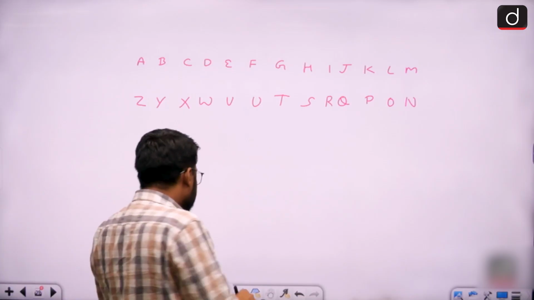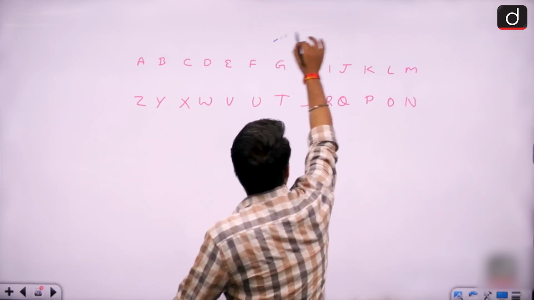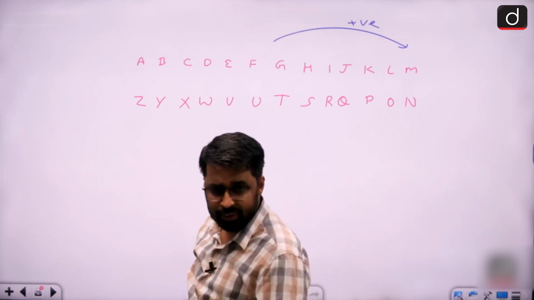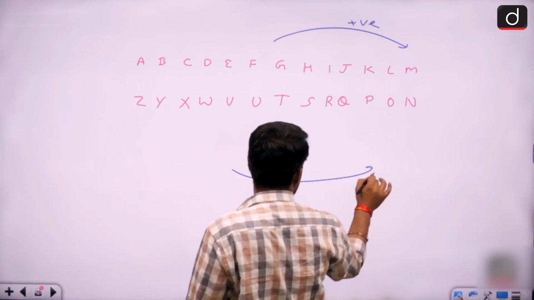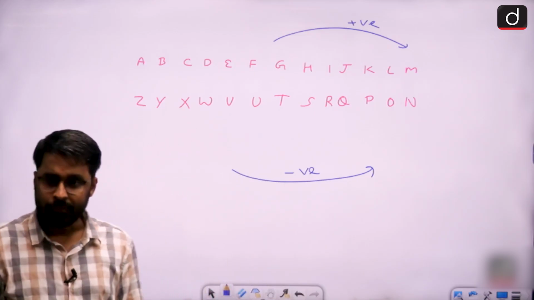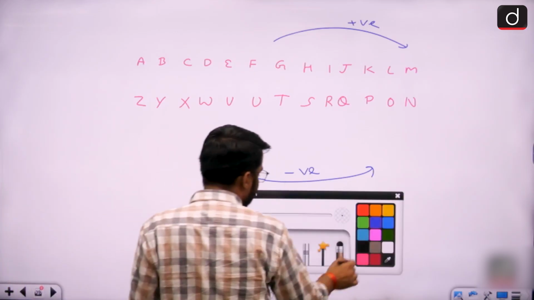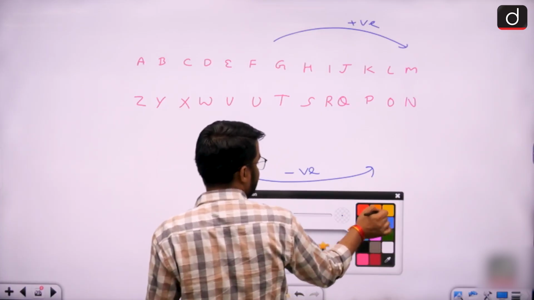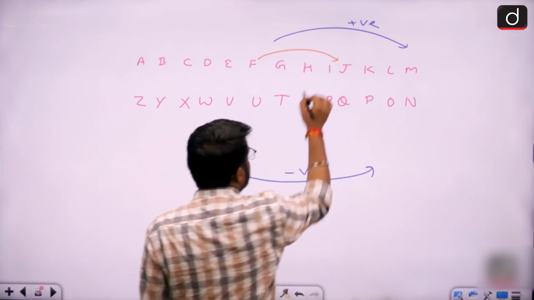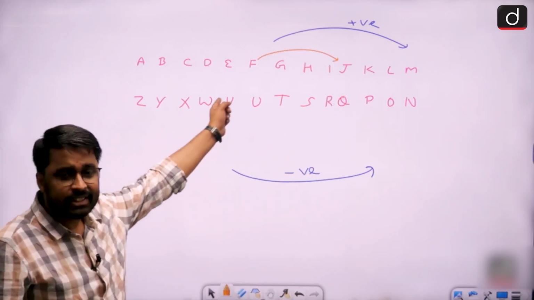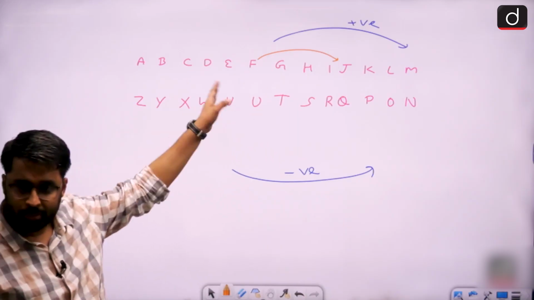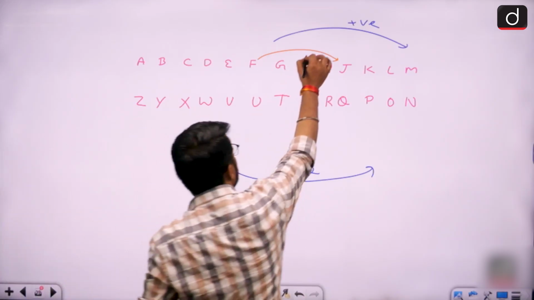And remember that whenever you move from one letter to the other letter in alphabetical order, the gap between the letters would be positive. And whenever you move from one letter to the other letter in reverse alphabetical order, the gap between the letters would be negative. For example, if I move from letter F to letter J, then in my ABCD I can see that I'm moving in alphabetical order, because F will come first and J will come later. So the gap between the letters would be positive.